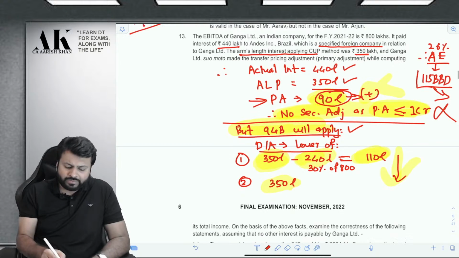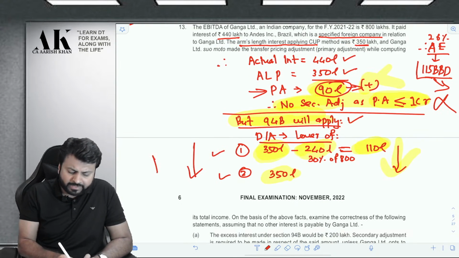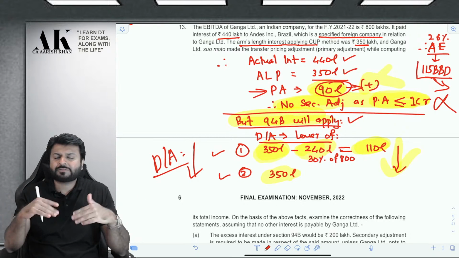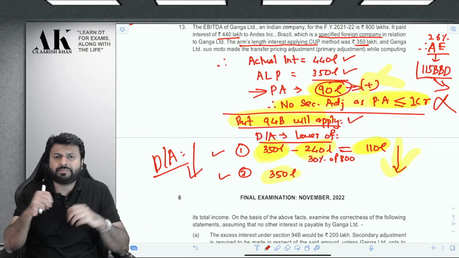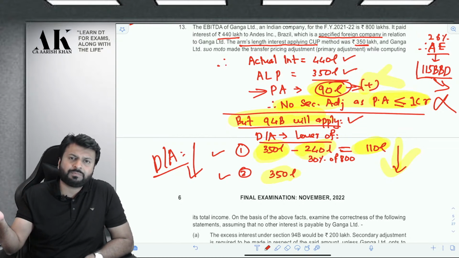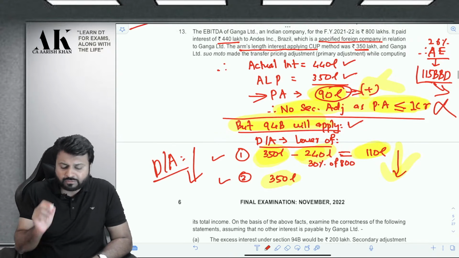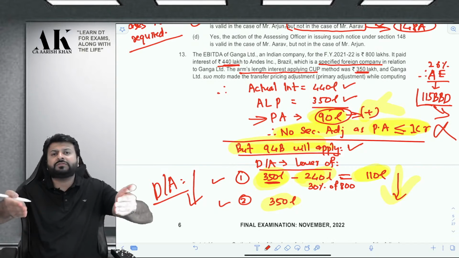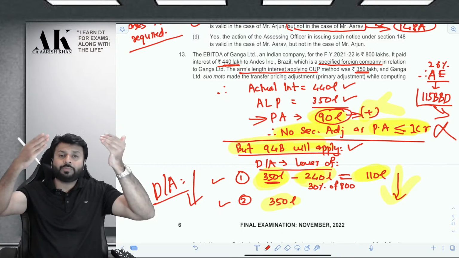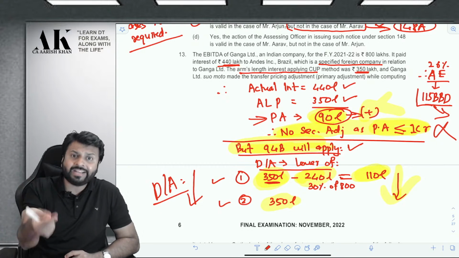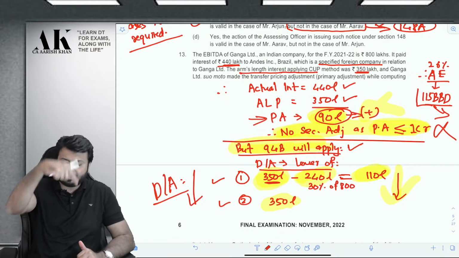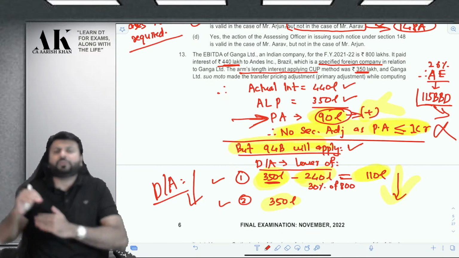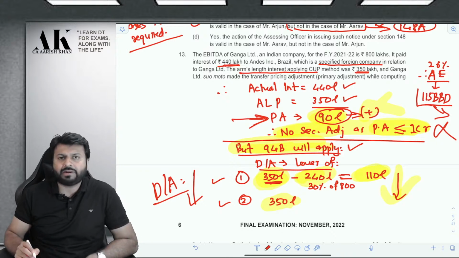So now you have to compare with what? Point number 1, point number 2, whichever is lower will be disallowed. What is point number 1, sir? Point number 1 is total interest paid minus 30% of EBITDA. And point number 2 is interest paid or payable to associate enterprise. Now in this you have to be very careful. You only have to take the allowable interest. You do not take 440 lakhs. Because if you start to take 440 lakhs, then you will start to make double disallowances over here, because already the difference between 440 and 350 is added in the form of primary adjustment. You cannot disallow that 90 lakhs again in the form of 94B. So here you only have to take the allowable interest.